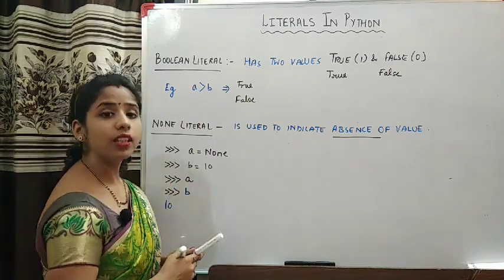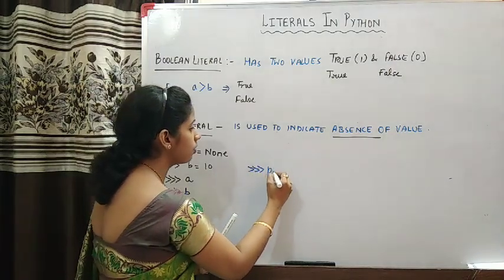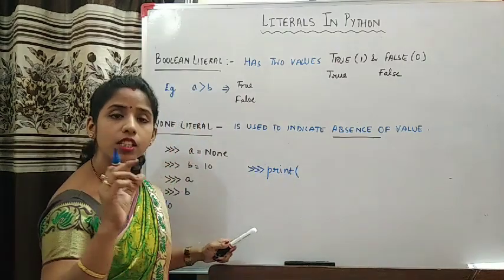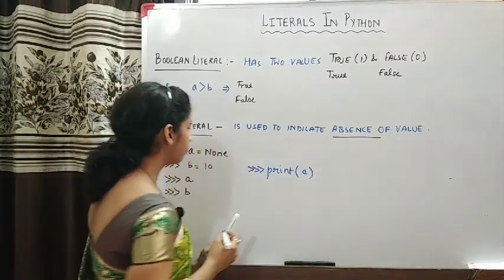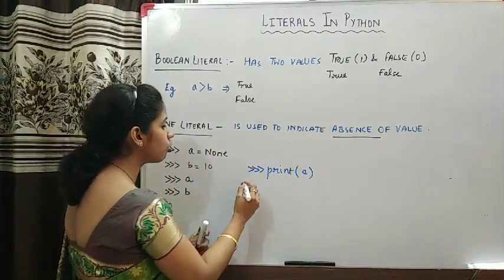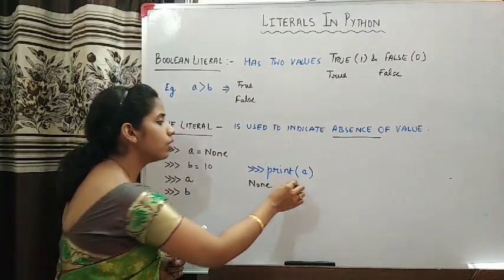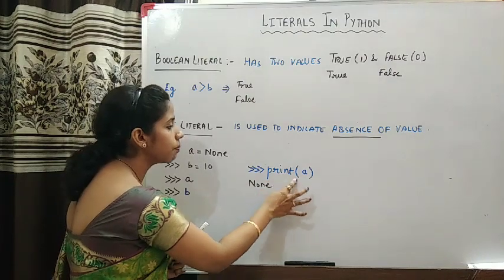But one thing is special about None. If you give the variable containing None within the print function, then it prints None. See how? If you give print a, then in this case you know what the output will be? None. So if you want to see what value is contained in a, then you can see it by passing this variable a in the print function.